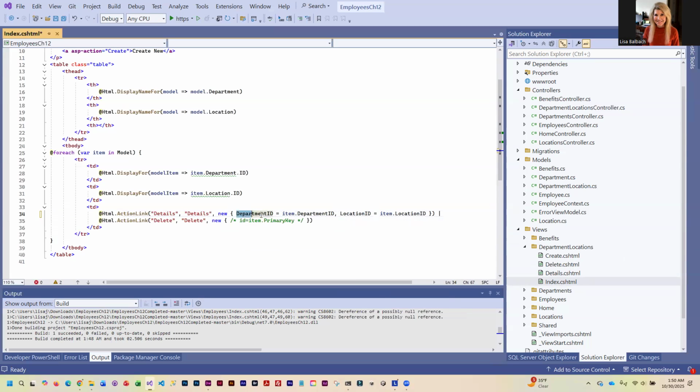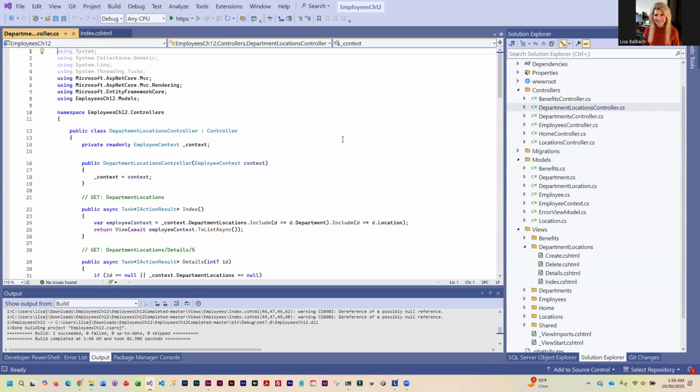And we need to do the same thing for the delete. So I'm just going to copy this, paste it over this comment that is doing nothing. Now I am passing the controller the two pieces of information that it needs. So let's save that, and let's go into the controller. We've got to fix up our action methods.